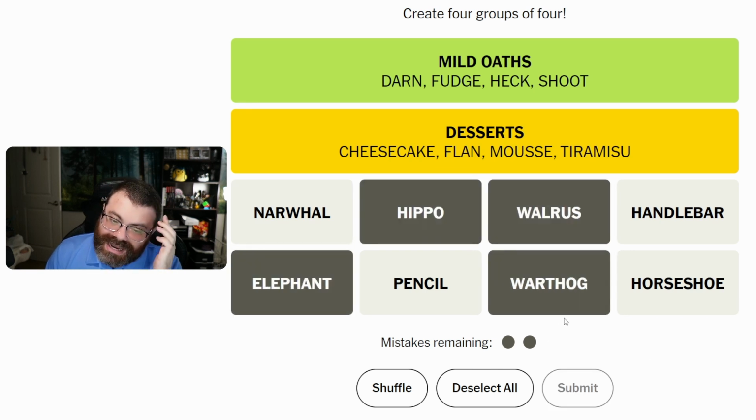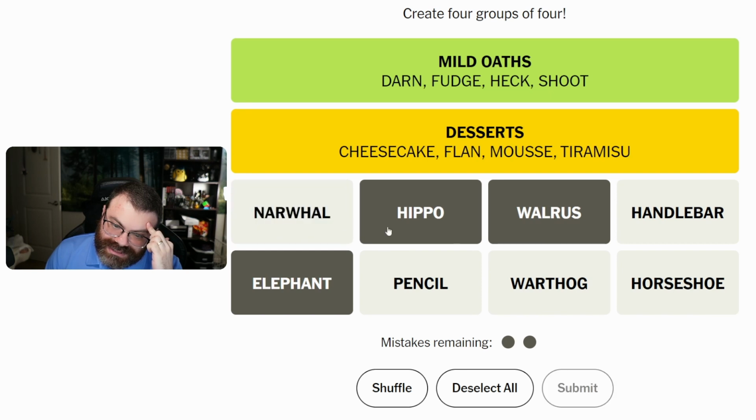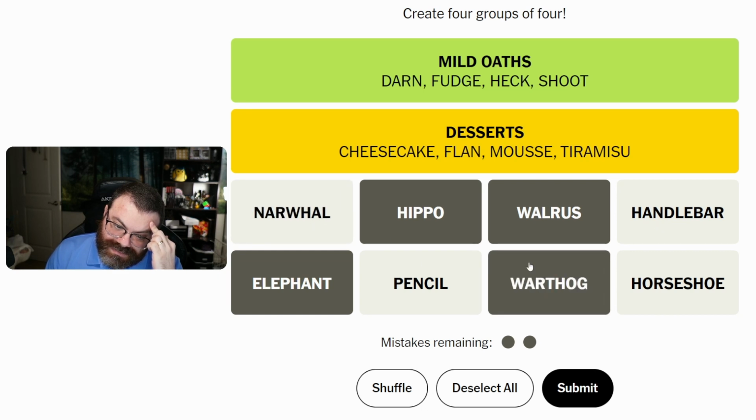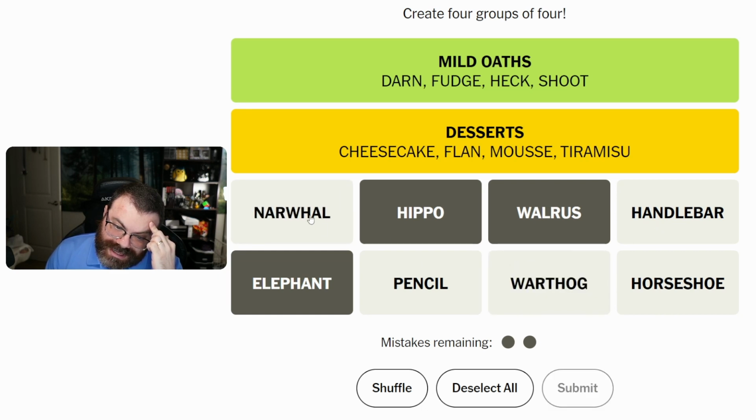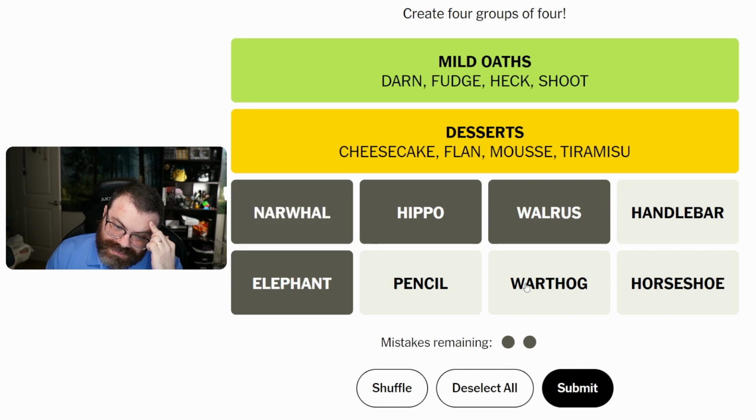Still one away. Okay, so what does that actually mean? This is one away, and this is one away. It could mean these three are together, and we just need to put pencil, horseshoe, handlebar in. But it could also mean that these two are both in it, and one of these is out, right?